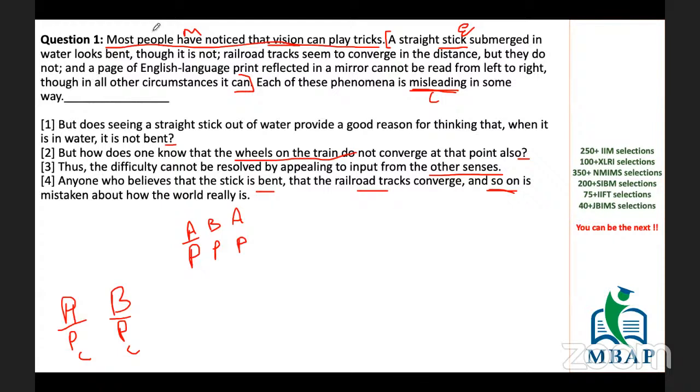So here I'm coming up with my crux that I said that vision can play tricks, it is misleading, and came up with the examples. So I come up with my final conclusion that if you are believing this, it means you are mistaken about how the world really is. So I come up with my main idea, my examples, consequences, and conclusion. The last sentence always has the nature of a conclusion. Okay, I hope you guys have understood it really well. Let's proceed to another question.